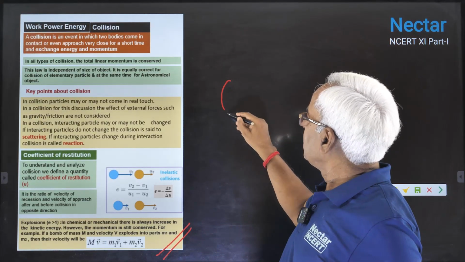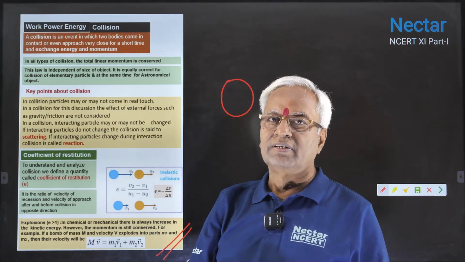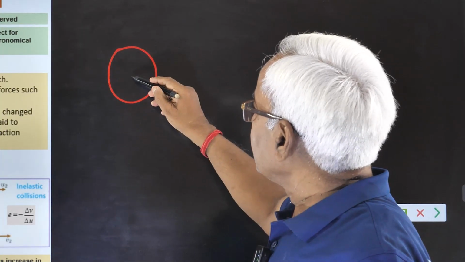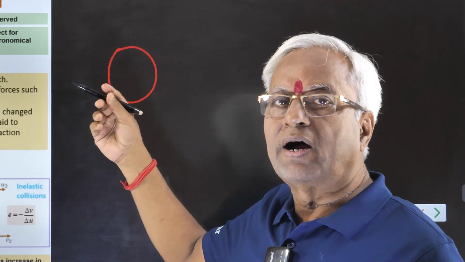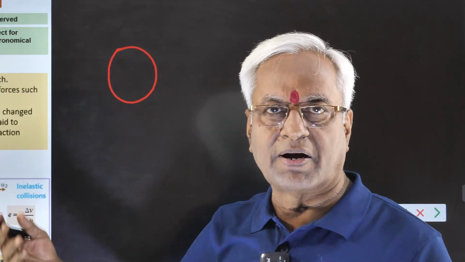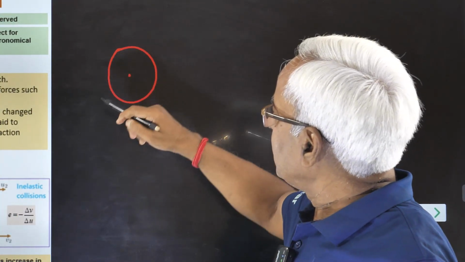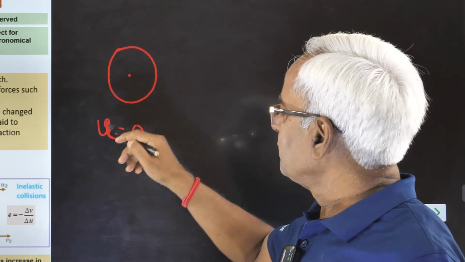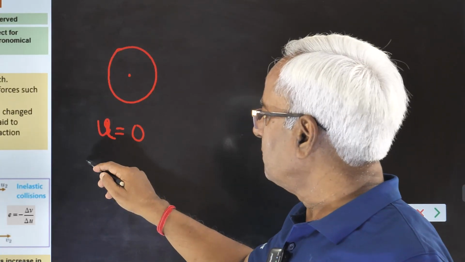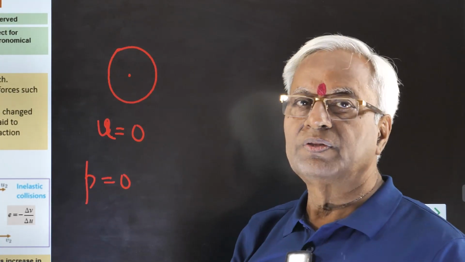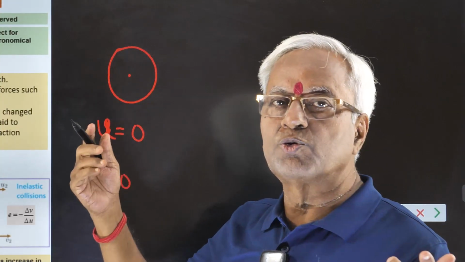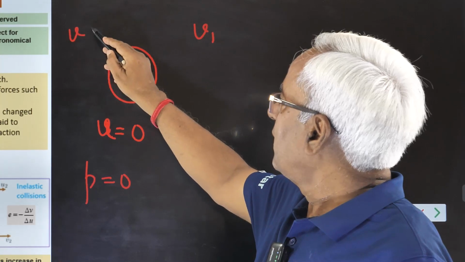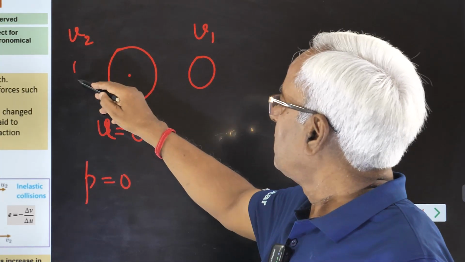In these explosions, there is one object, normally called a bomb or firecracker. It gets exploded into 2 parts, 3 parts, sometimes even multiple parts. When it was at rest, it had no momentum because the initial velocity u was 0. Whatever the mass, the momentum here is 0. If it gets exploded into 2 parts, then both will have velocity.